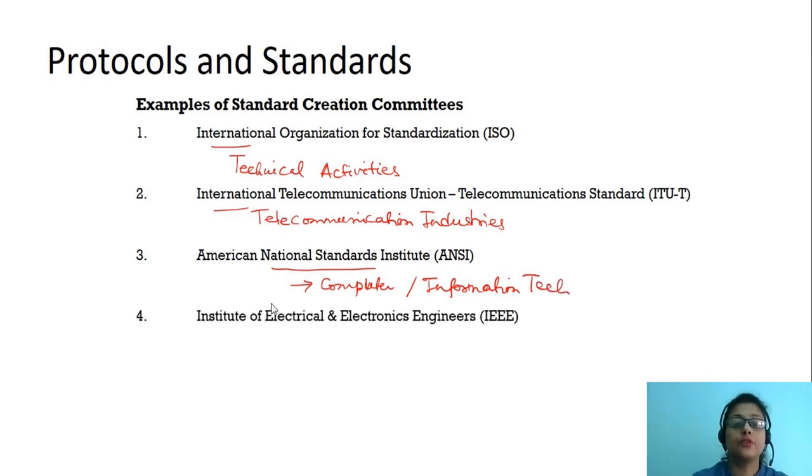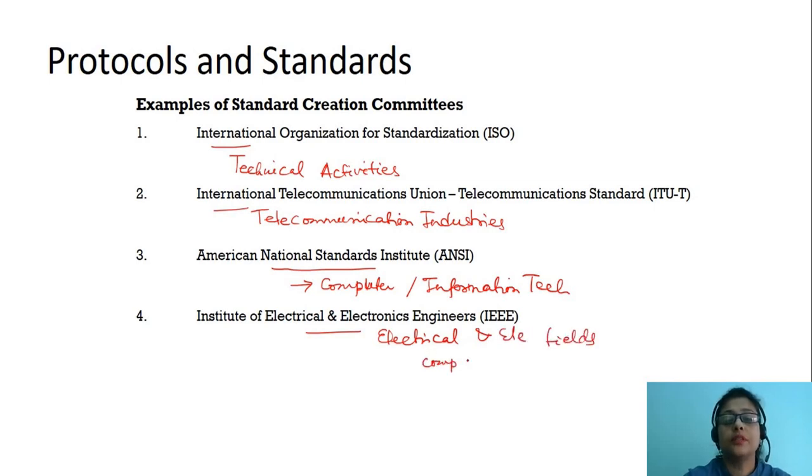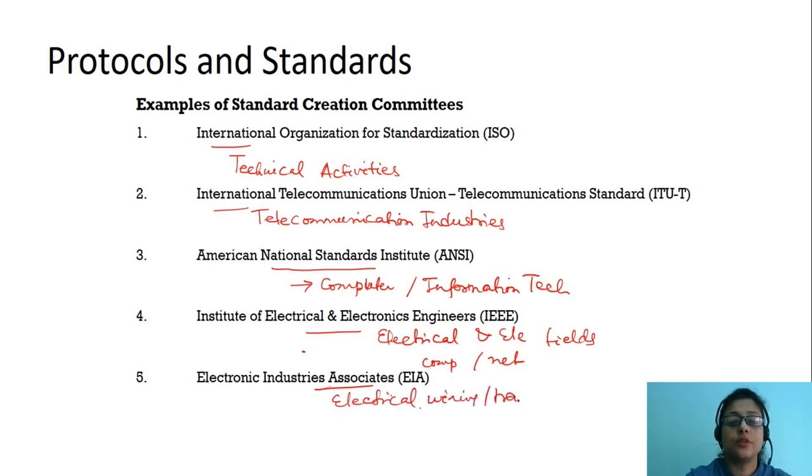After that, we have the Institute of Electrical and Electronics Engineers, IEEE. This standardization body looks into the electrical and electronics fields, including computers and networking. Last but not the least, we have the Electronic Industries Association, also known as EIA. It looks into electrical wiring and transmission.